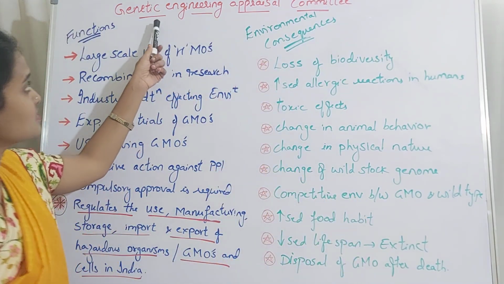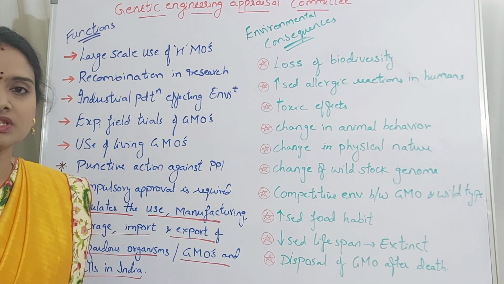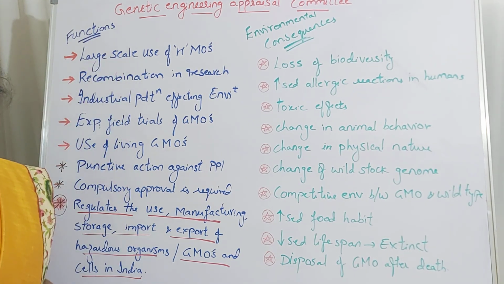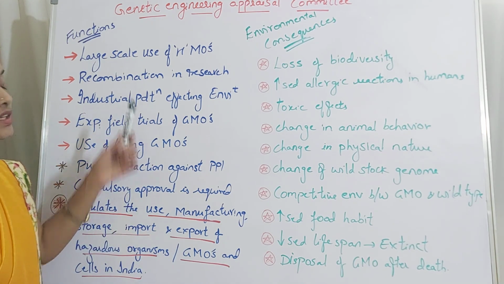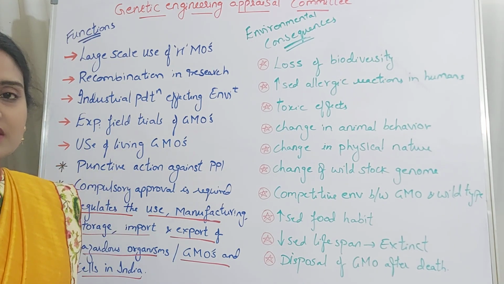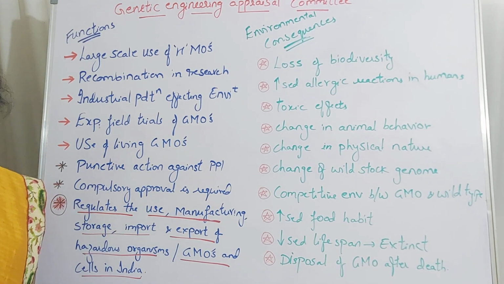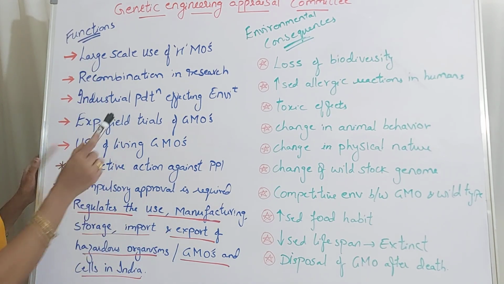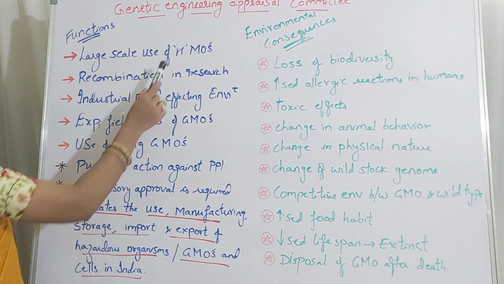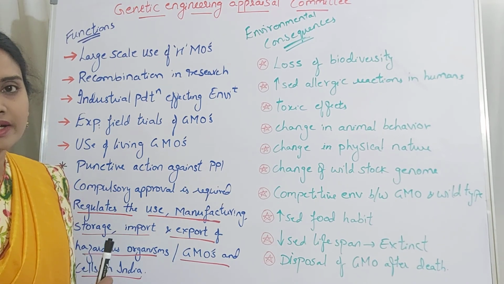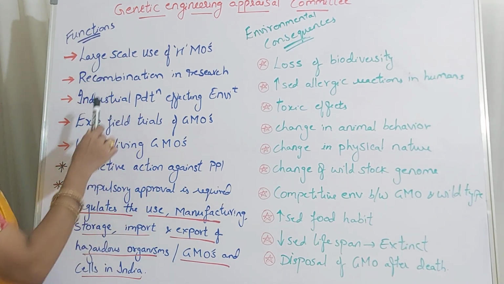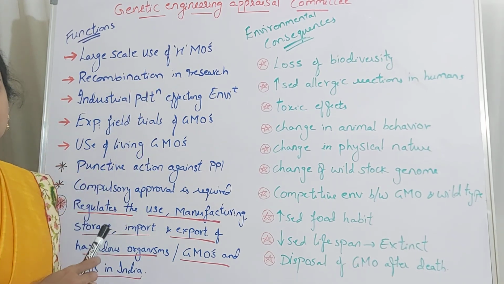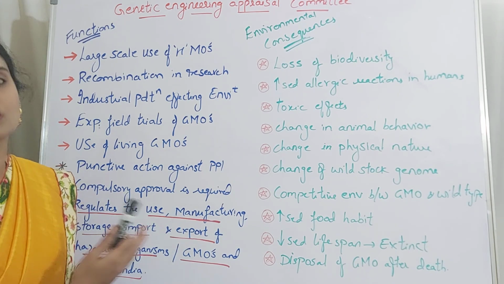First, let us see the functions. What are the functions of GEAC? The main thing is that it assesses the validity of the research, up to what extent genetically modified organisms are safe for humans. In the first assessment, they check the large scale use of hazardous microorganisms, the extent of usage of these hazardous microorganisms, and their effect on the environment.